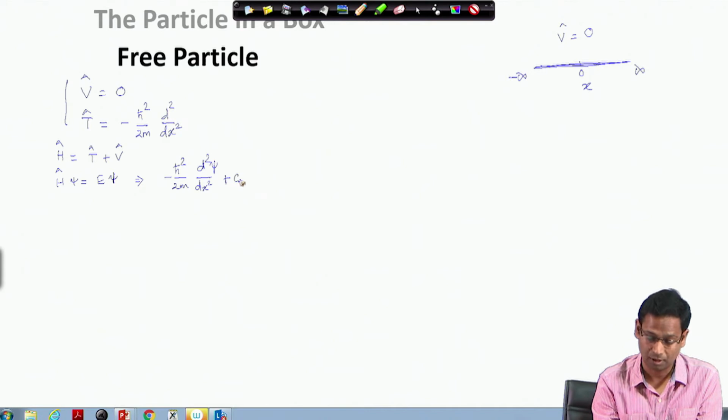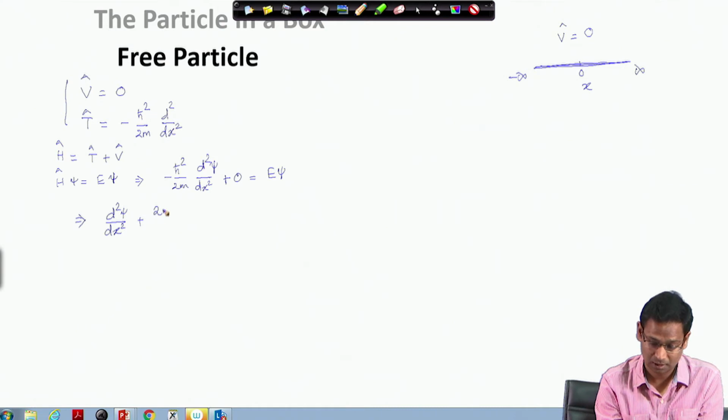So, therefore, the potential energy is 0, and then I have the right hand side E psi. I can rearrange this. We have already seen this equation a few times. I hope you are familiar with this equation by now.